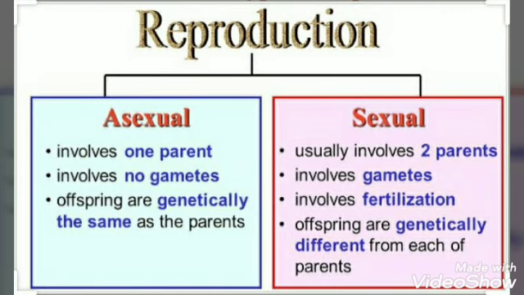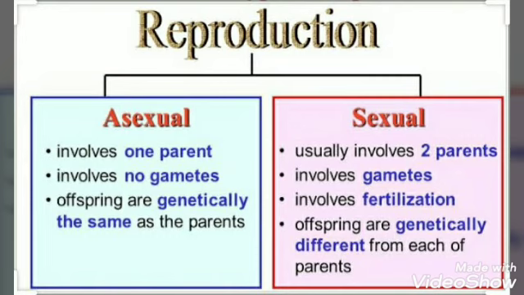Based on how the DNA is formed in the offspring during reproduction, we can classify reproduction into two kinds: asexual reproduction and sexual reproduction. We will study these types of reproduction in detail in the upcoming video lessons. For now, let us just study these types of reproduction in brief.